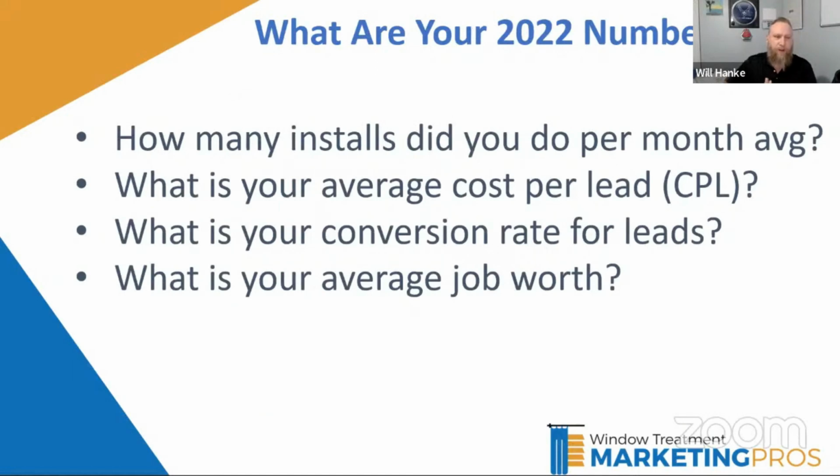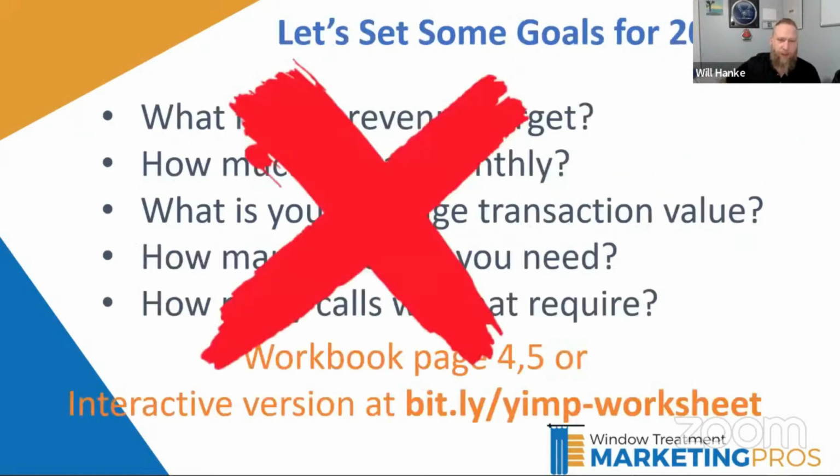So to start out, here's some numbers that we need you to know. So you need to know these numbers. How many installs did you do per month on average in 2022? So figure out how many you did, divide it by 12, you'll have a pretty good idea of how many per month, right? So that is that. And let me see, let me go back one slide here. Go to this bit.ly/YIMP-worksheet.